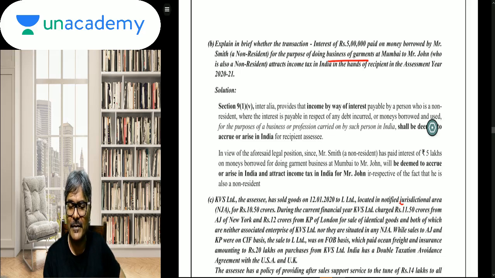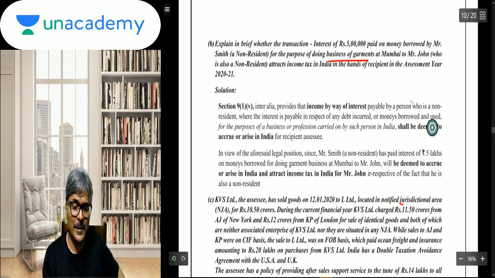You remember, if an NR is the payer of the interest and the loan has been obtained from another NR, then the recipient NR who is receiving the interest income will be deemed to accrue or arise in India if the payer, students, if the payer of that interest amount has obtained the loan for the purpose of the business or a profession which is situated in India.